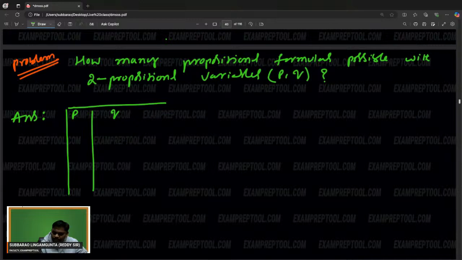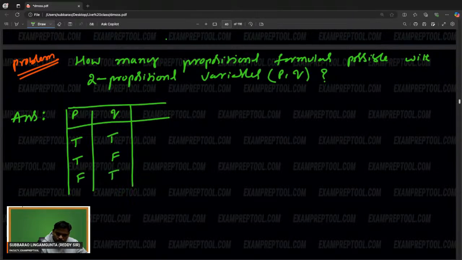It's a very interesting question. How many propositional formulas possible with two propositional variables P and Q? I'm going to explain. Very simple it is. True, false. False, true. False, false.